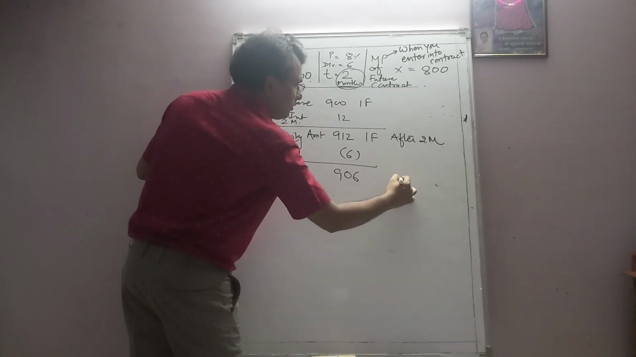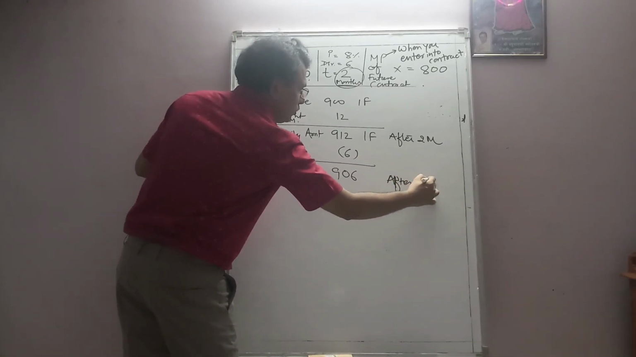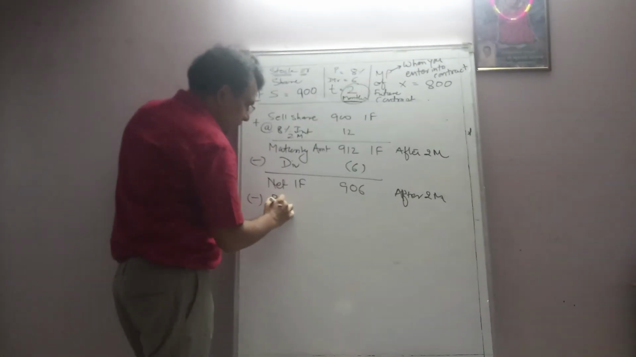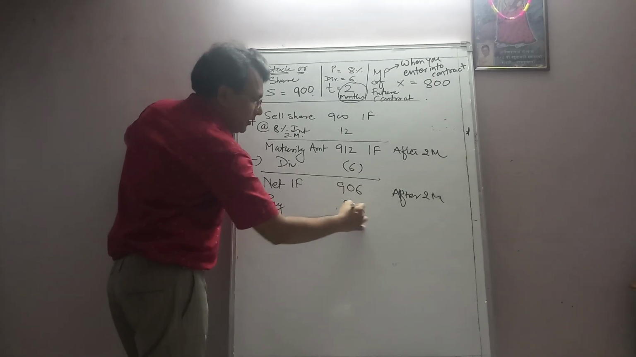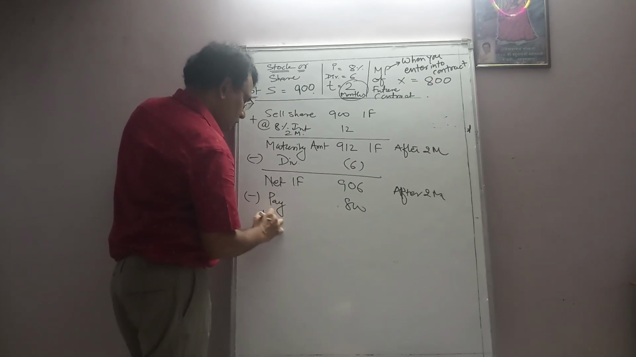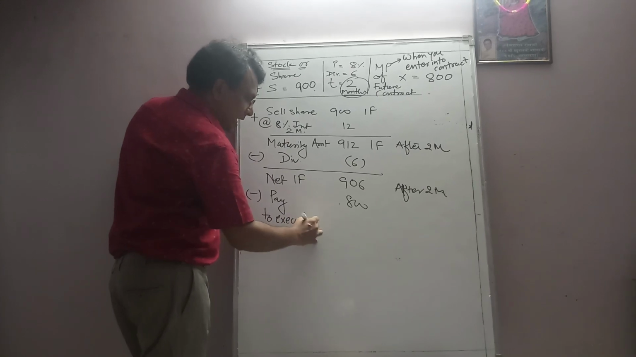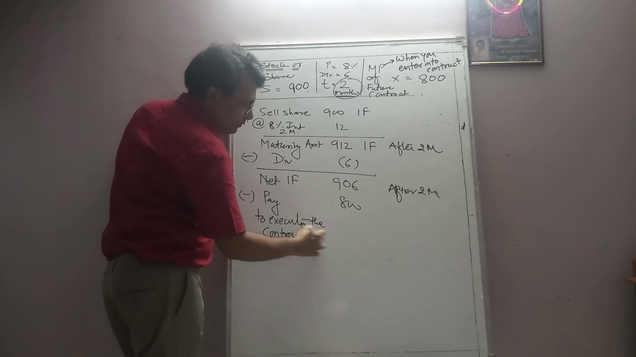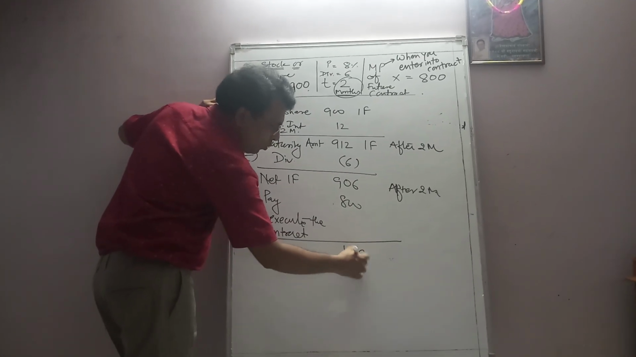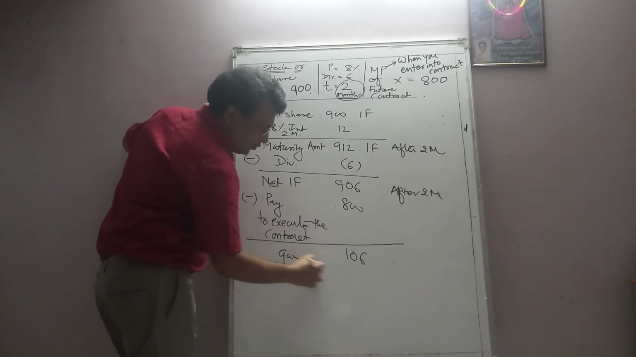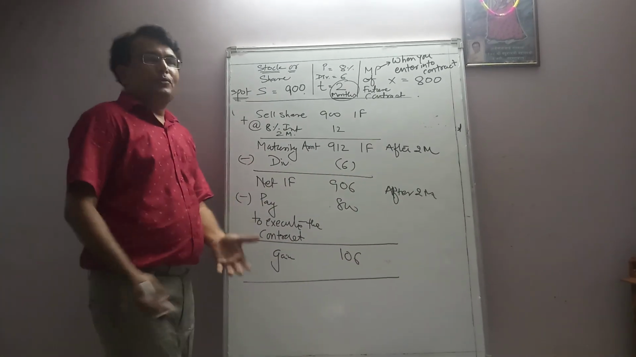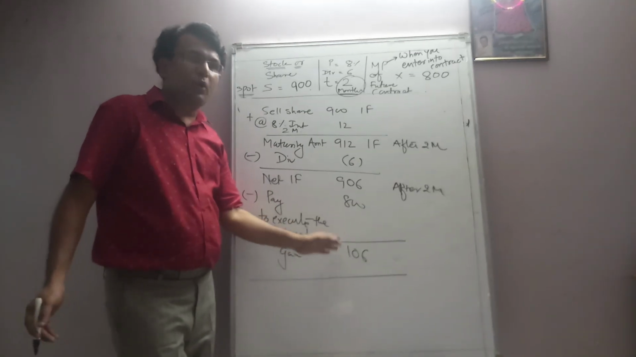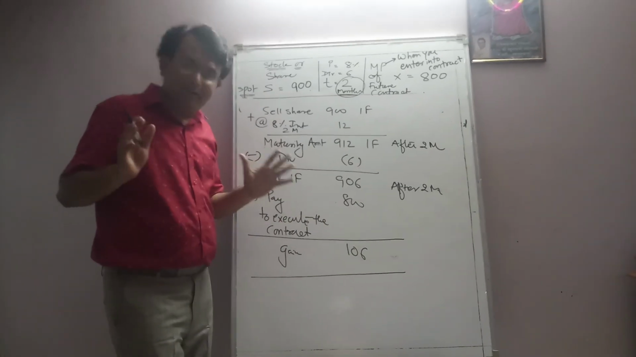Again, after 2 months, at the time of expiry, you will pay 800 rupees. That is to execute the contract. Finally, you can make a gain of 106. So this is a strategy. By forming this strategy, we can have a short sale gain of 106 rupees.